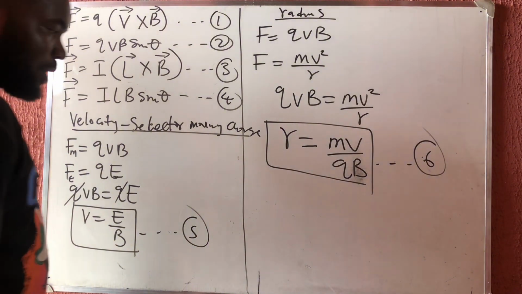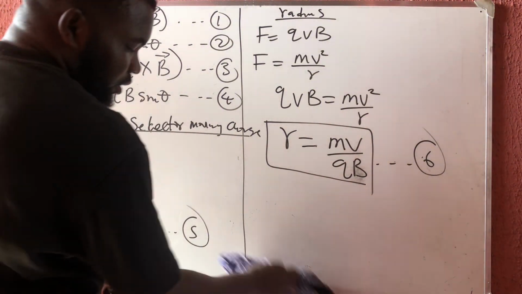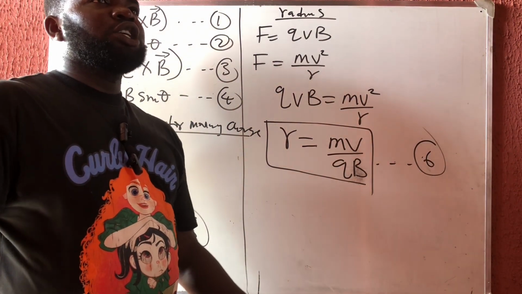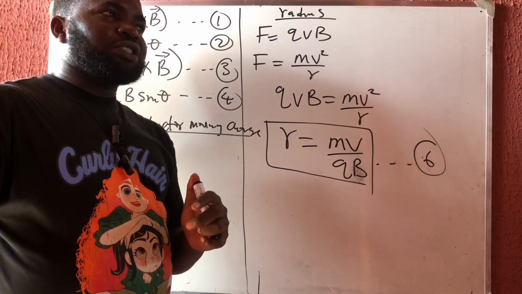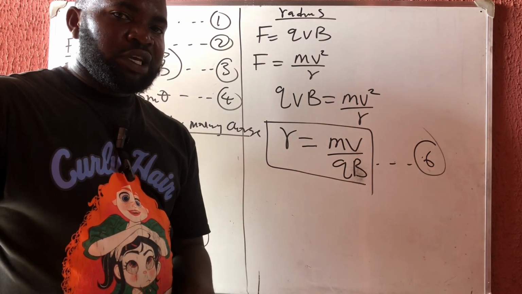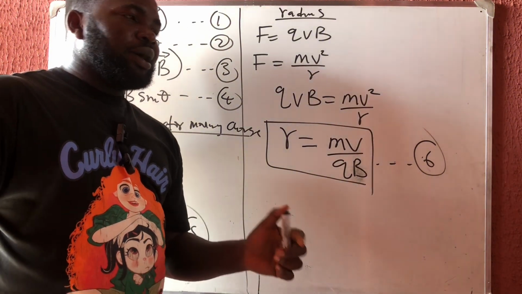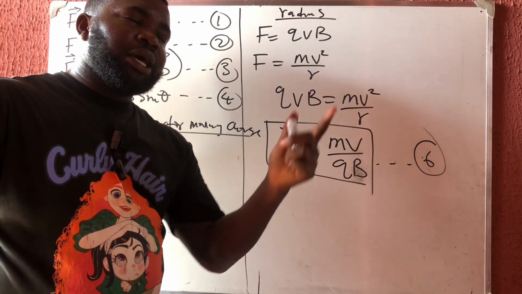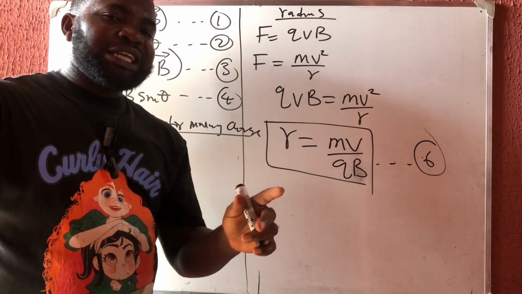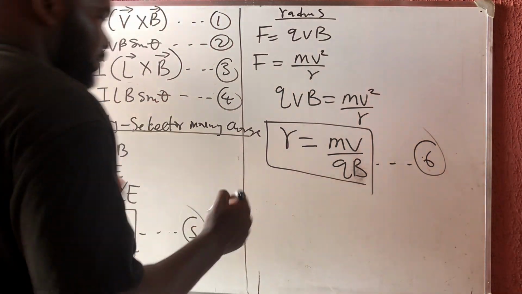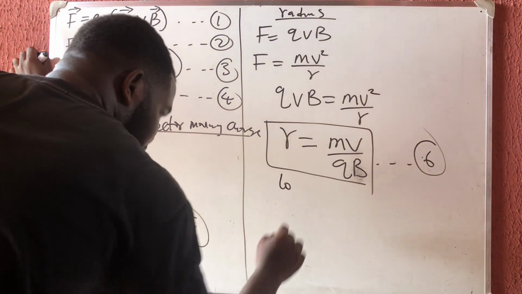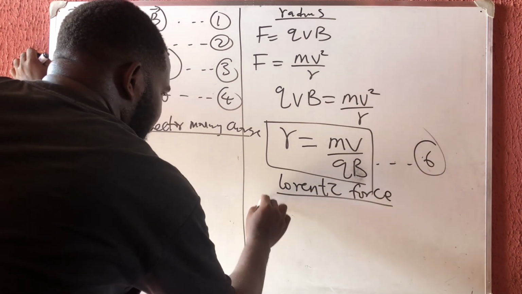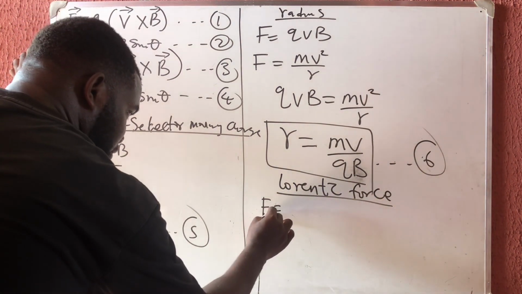So the last thing we're going to talk about in formula is what we call the Lorentz force. The Lorentz force is the total force exerted by an electromagnetic field. It is electricity and magnetism. When a material passes through an electromagnetic field, it experiences the force that is exerted by the two of them, the total force. So the Lorentz force is given by F is equal to the total force.